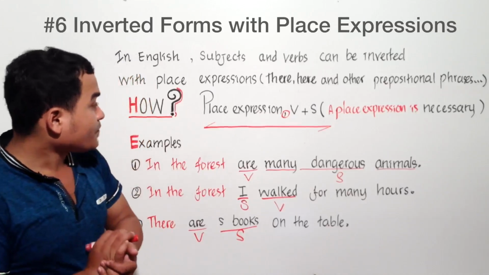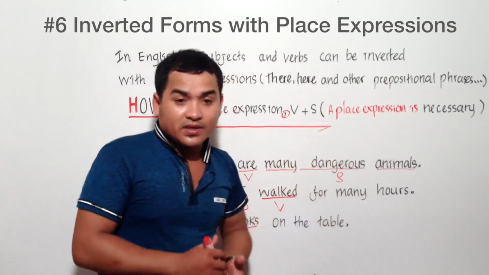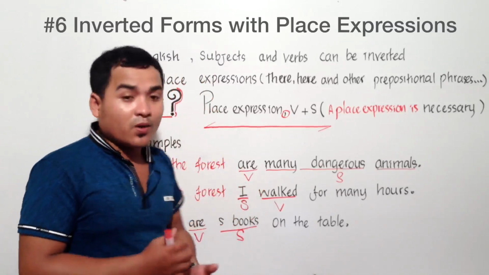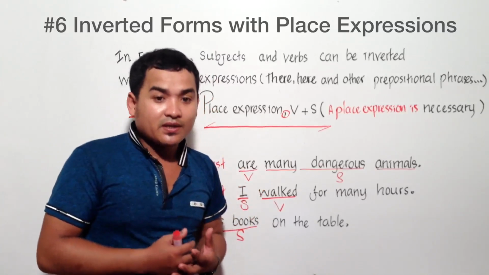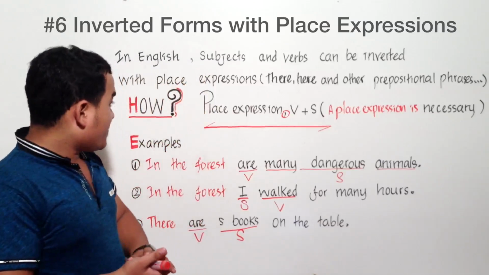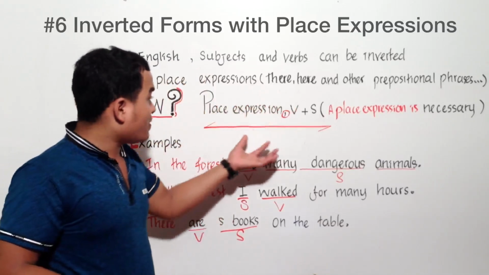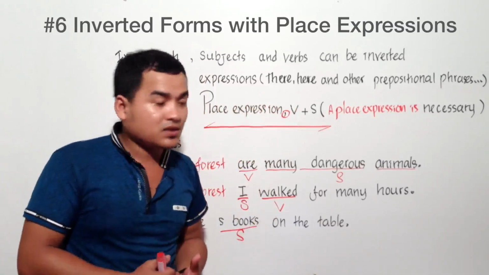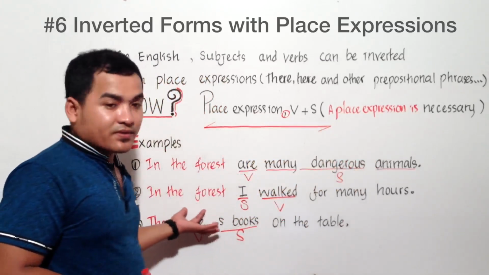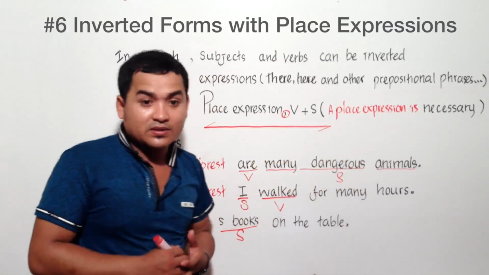Alright, so please remember, when a place expression is important or necessary, you can invert it in order to emphasize the meaning. That is the formal English rule. Also please remember, do not invert subject and verb with a place expression that is not necessary, that is just extra information, as in the second example right here.